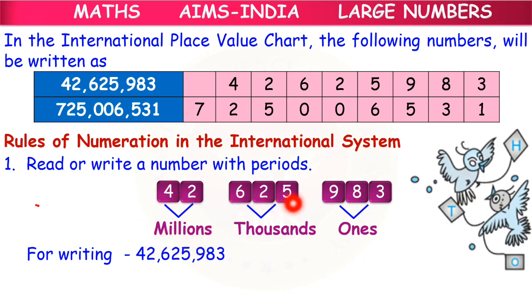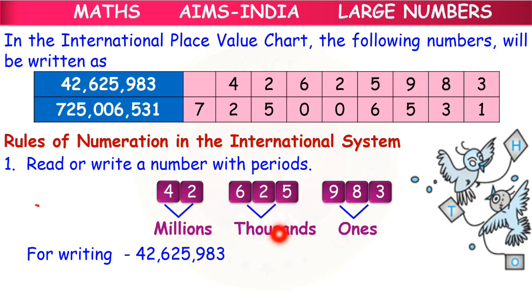Then 6, 2, 5. How do we read this? We read this as 625. And it is in thousands period, so we read it as 625 thousands. Understood, children? 42 millions 625 thousands 983. For the ones period we do not read the period, only for ones we do not read the period. Okay, children, 42 is in millions period, 42 millions.